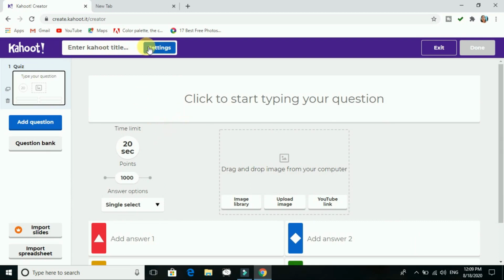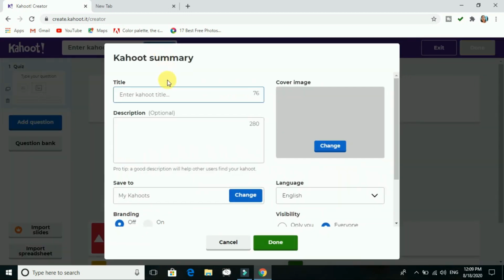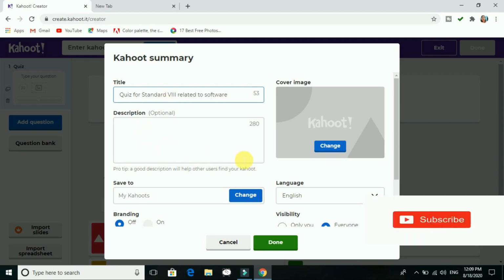Now here you can see the first part, that is the settings. So I will just click on settings. I want to give the title: quiz for standard 8th related to software. You can give the description. You can change where you want to save it.